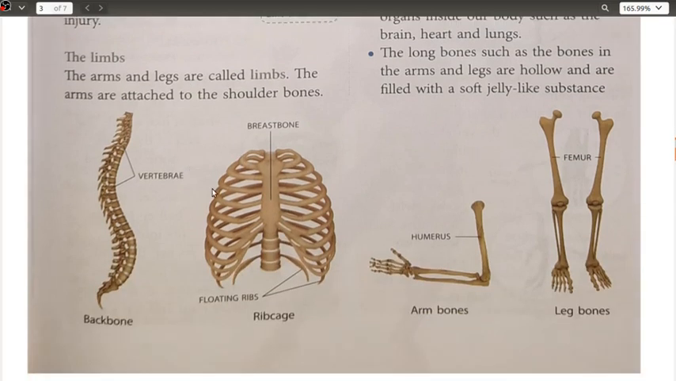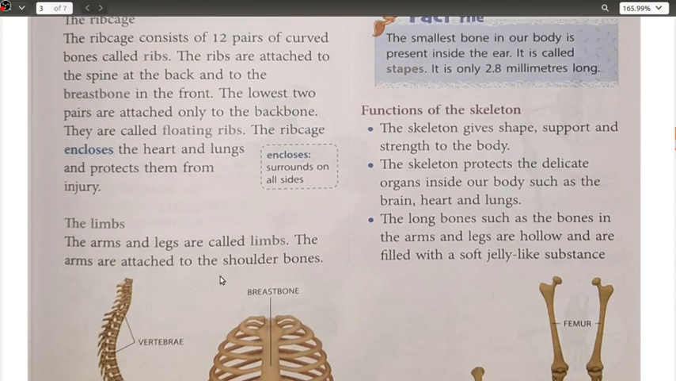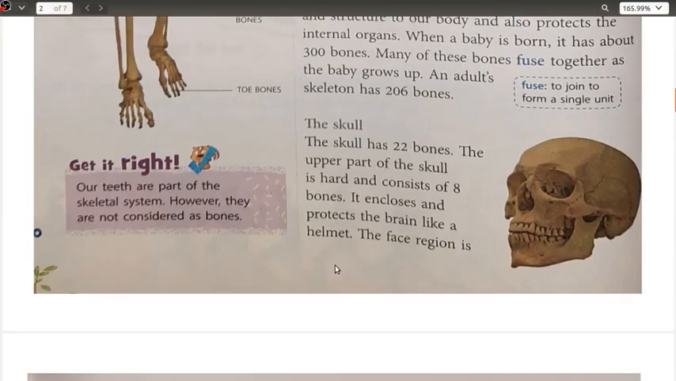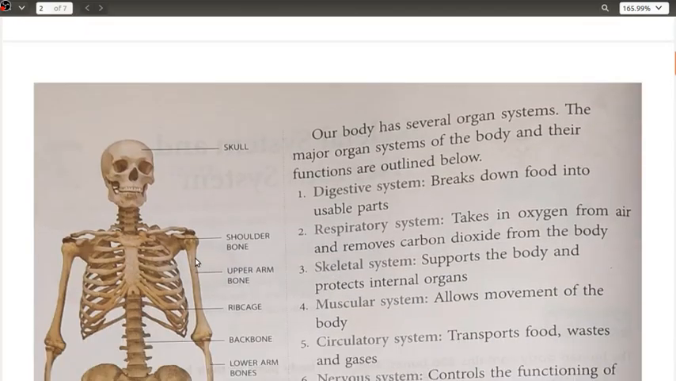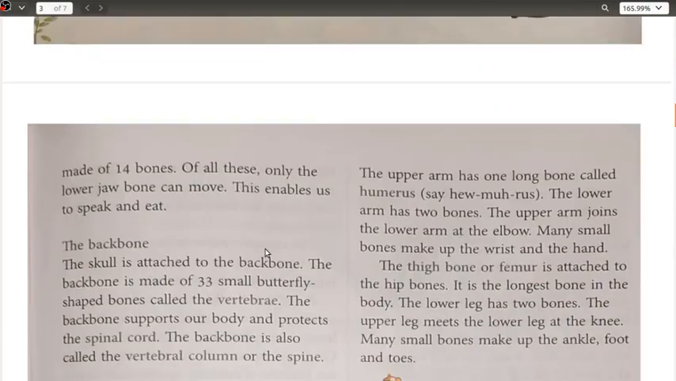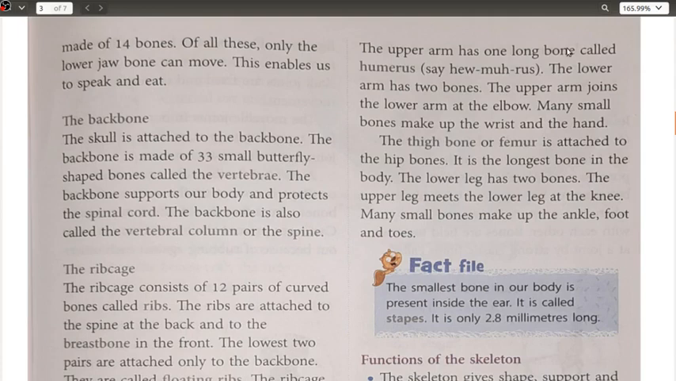If you remember, I told you, these are the arm bones and these are the leg bones. Both of them collectively are known as the limbs. Now these arms are attached to the shoulder bones. This I have shown you. See here, the arms are attached to the shoulder bones, here also shoulder bones. And at the same time, the upper arm has one long bone which is known as the humerus, and the lower arm has two bones.